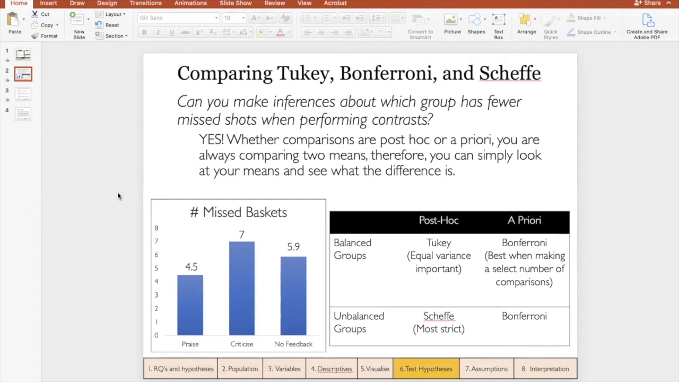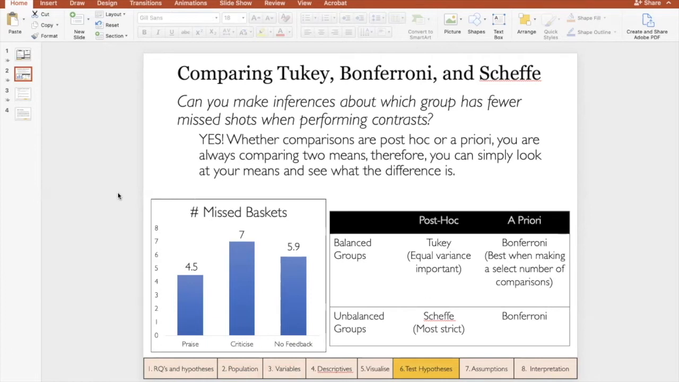They're really doing the same thing. They're just comparing two things, two means, but their cutoff or their decision about significance are slightly different from each other. And again, this is why it's really important to understand if you have post hoc comparisons or planned comparisons, because some decisions are more conservative than others.